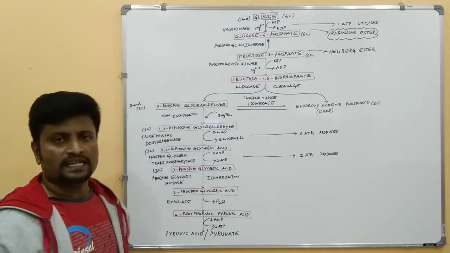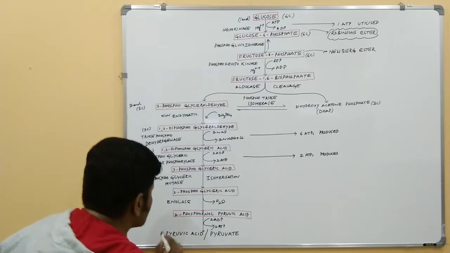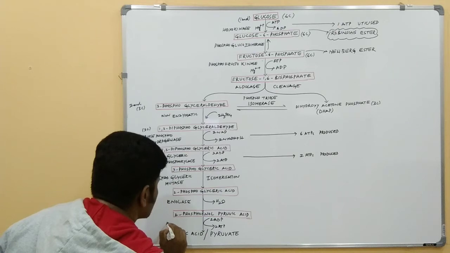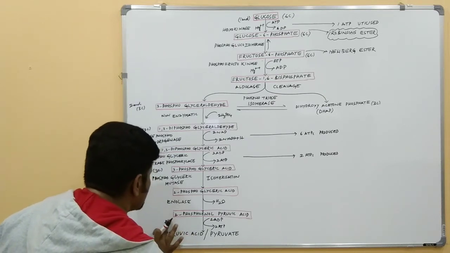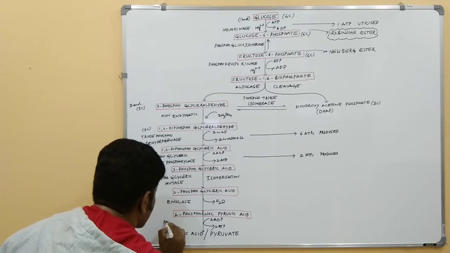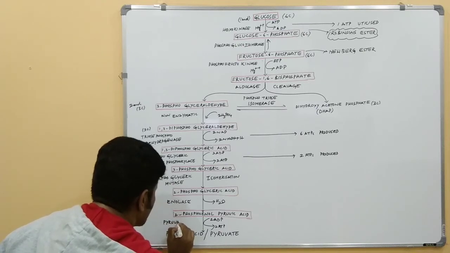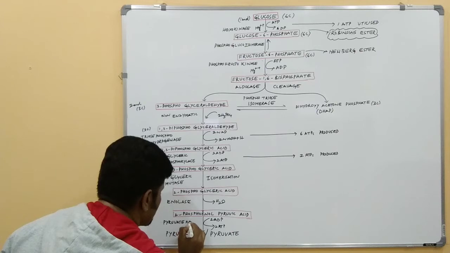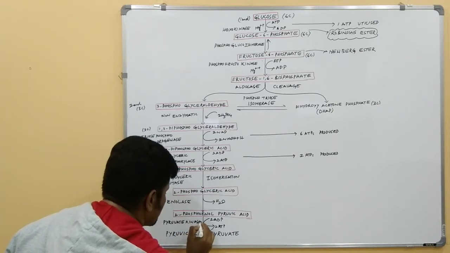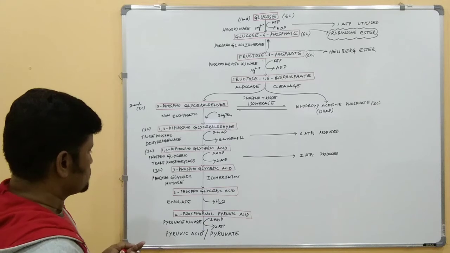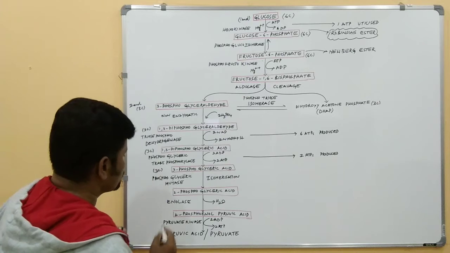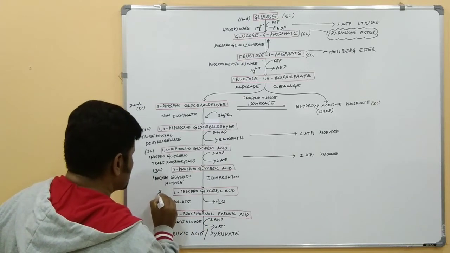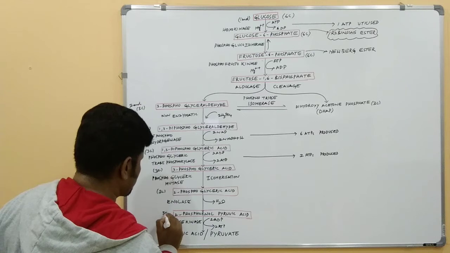This reaction is catalyzed by the enzyme pyruvate kinase. These 2 molecules, 2-phosphoglyceric acid and 2-phosphoenol pyruvic acid, are also 3-carbon molecules.